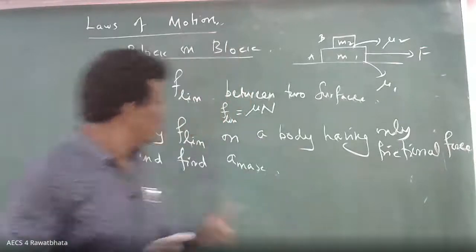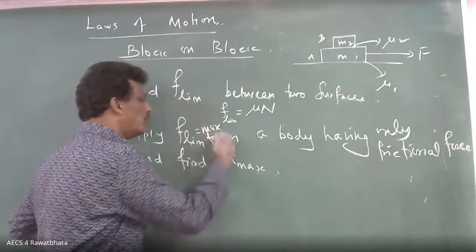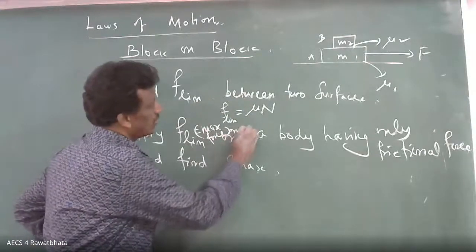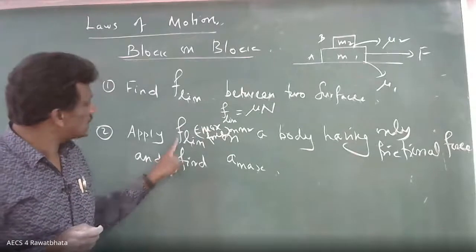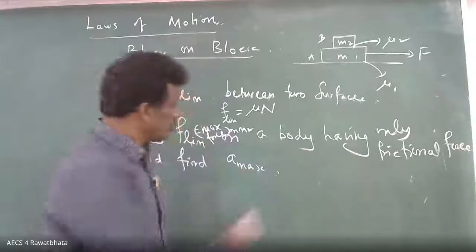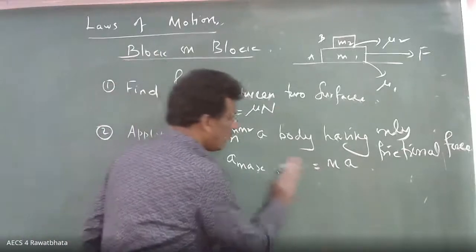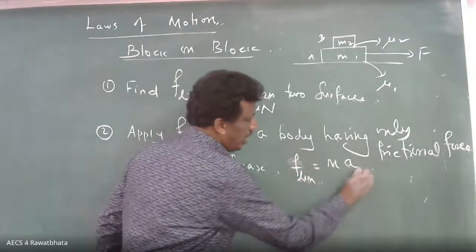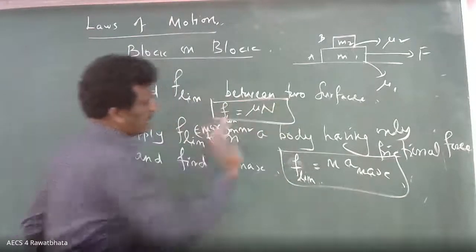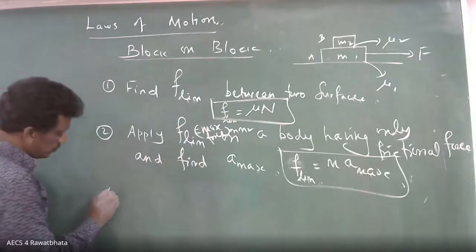Point number one, this F limiting is nothing but the maximum force on M2. Very interesting. So when the force is maximum, acceleration is maximum. So what is this? F limit, A max, over. This is the second point, and this is the first point. Don't bother about the values. Understand the theory. Okay.